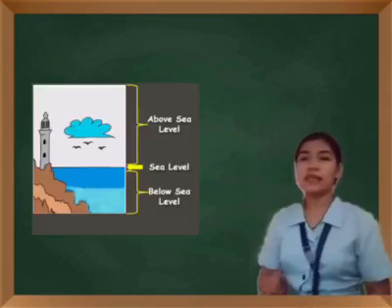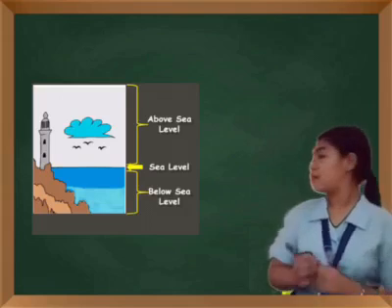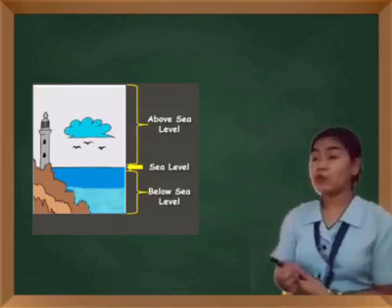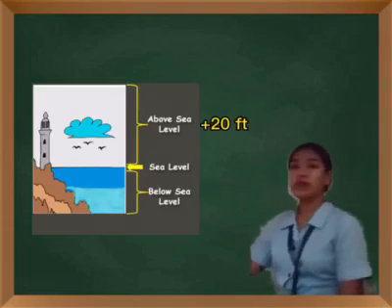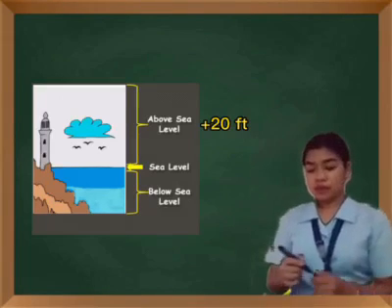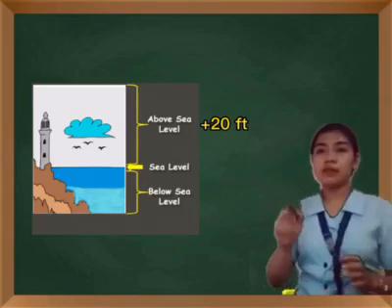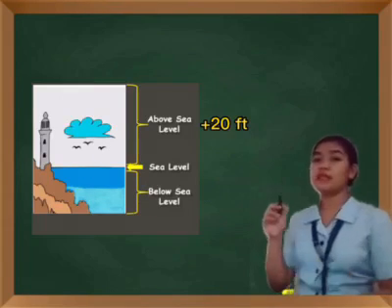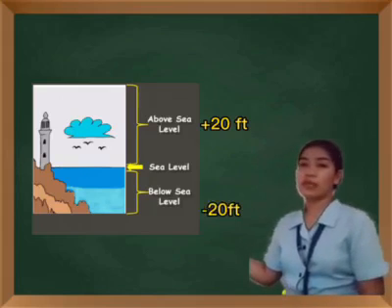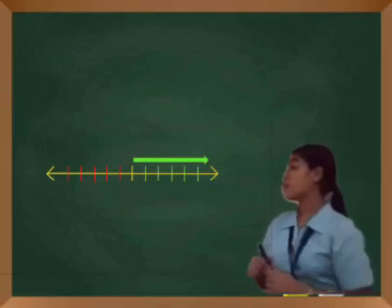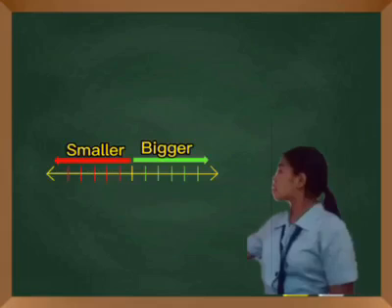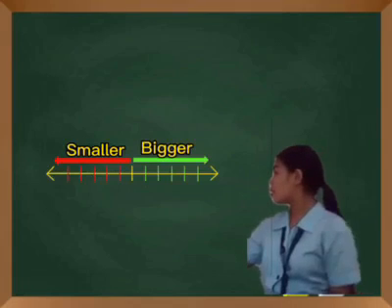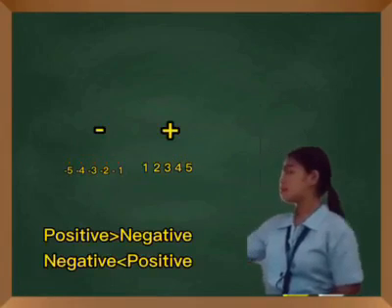If we say 20 feet above sea level, it is equivalent to positive 20 feet. If we say 20 below sea level, it is equivalent to -20 feet. Here, class, we must always remember that the numbers on the right side are bigger than the numbers on the left side. Okay?